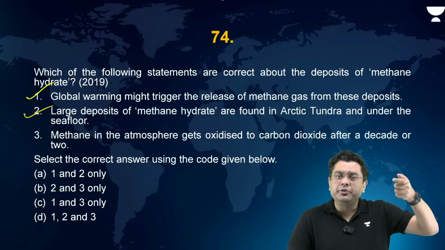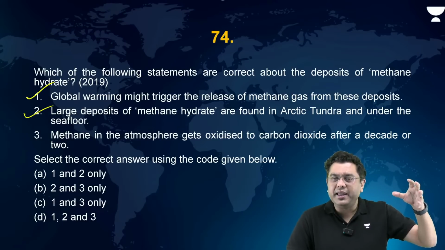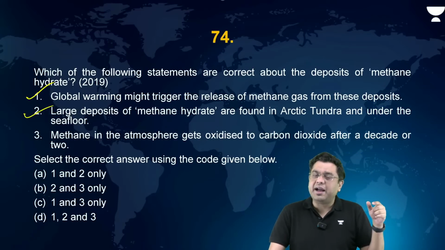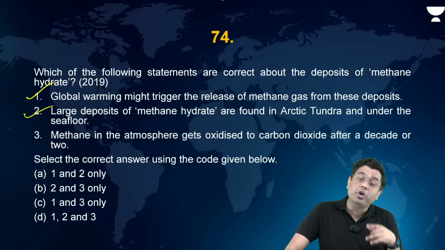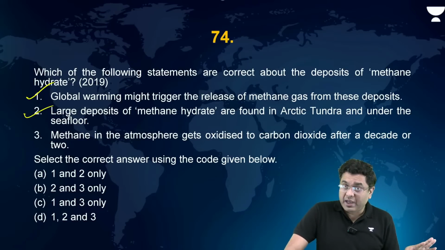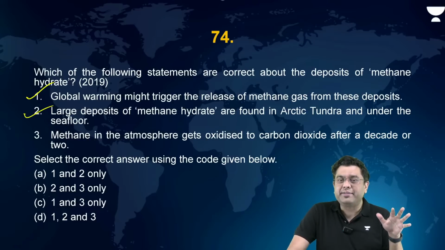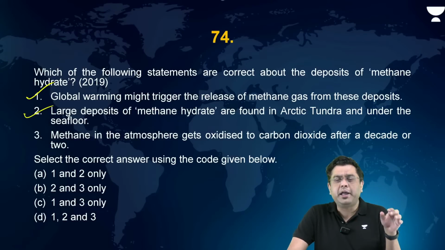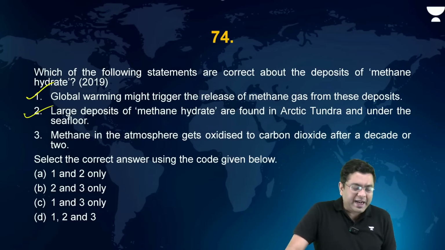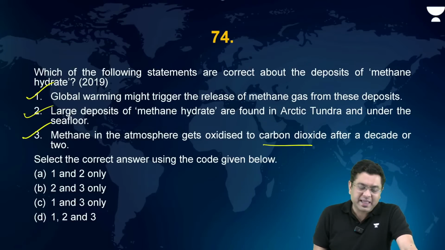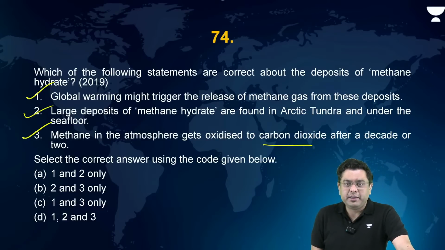Methane as a pollutant in the atmosphere dissipates very quickly, where it reacts with the hydroxide ions which are there to produce vapor and carbon dioxide. That is why methane, despite the fact that it has greater global warming potential as compared to carbon dioxide, is still not considered a greater greenhouse gas as compared to carbon dioxide, because of the short-lived cycle that methane has. So it gets oxidized to carbon dioxide after a decade or two. That is correct. So here the correct answer is going to be 1, 2, and 3.